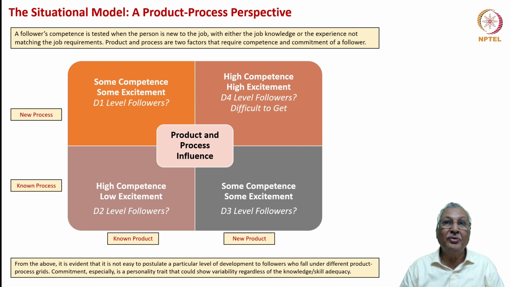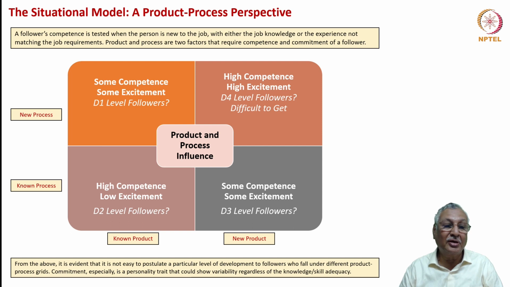They will display high competence accompanied by low excitement. Why do we say low excitement? Because they have been doing it all along and they are not excited anymore to do that repetitively. Are they D2 level followers? Maybe. They are certainly not D1 level followers because they have high competence and low excitement, whereas the D1 level envisages low competence with enthusiasm. So there is some level of distinction in classification as far as these combinations are concerned.